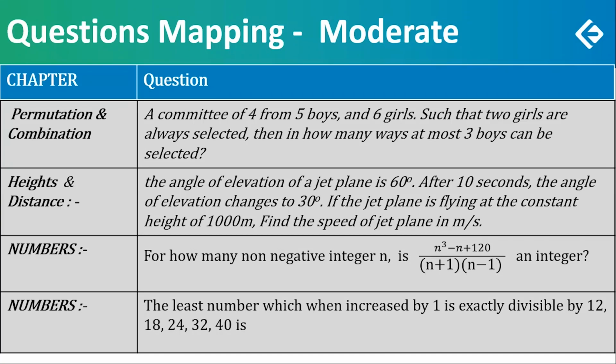Numbers, one more. The least number which when increased by 1 is exactly divisible by 12, 18, 24, 32, 40. Again, a quite standard textbook type of question, but just keeping it as moderate because maybe it's been ignored for a long time. Just find the LCM and subtract 1.